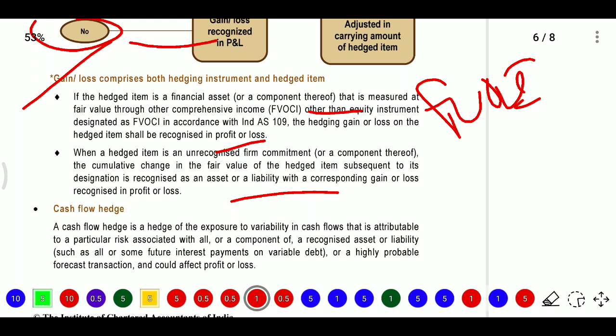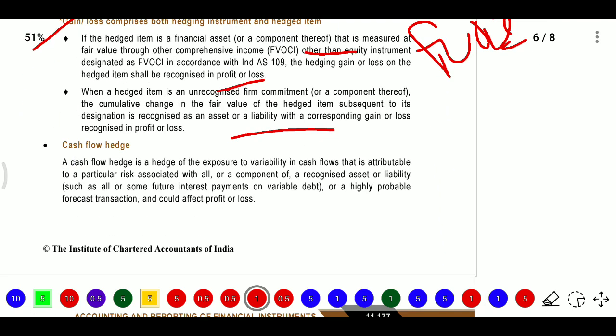If it is other than equity instruments designated as FVOCI, we will account as per FVOCI. Otherwise, it will be recognized in P&L. For an unrecognized firm commitment, any cumulative subsequent changes in fair value will be recognized in profit and loss. That is fair value hedge.